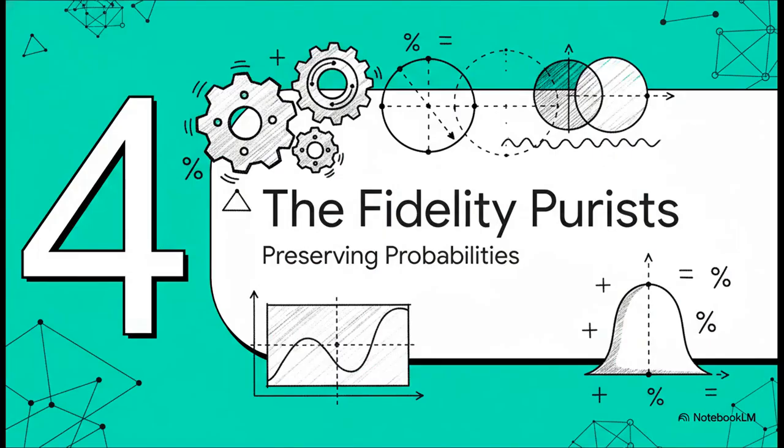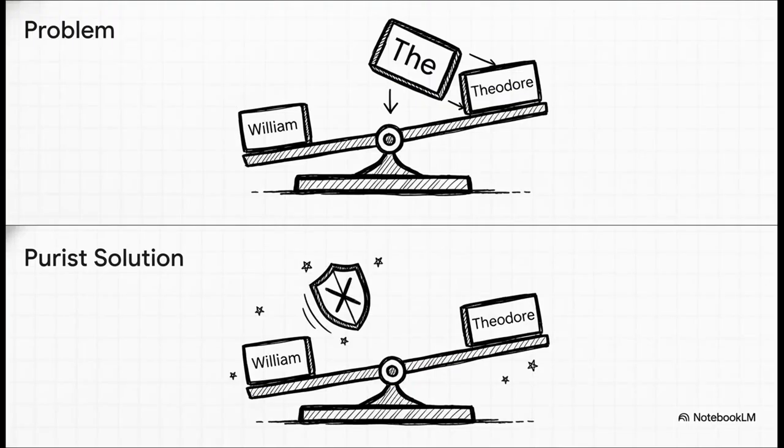So, how do you handle that token mismatch? Well, our first group of developers are what I call the fidelity purists. For them, the guiding principle is mathematical precision. They believe the most important thing is to enforce the structure without distorting the LLM's original probabilities in any way. You see, the purists argue that a lot of guided decoding tools accidentally allow for improper token sequences, combinations the LLM's own tokenizer would just never create. This can lead to some really weird side effects.